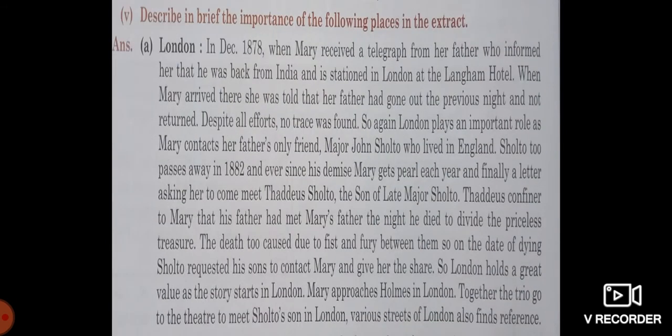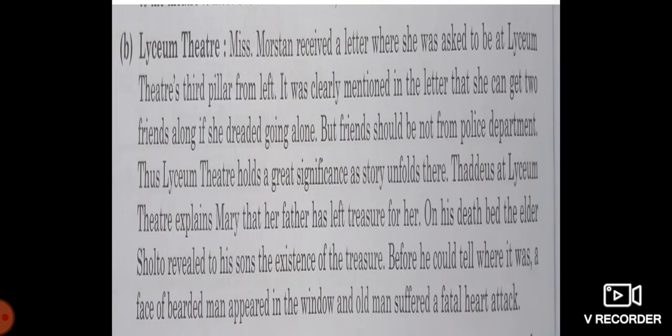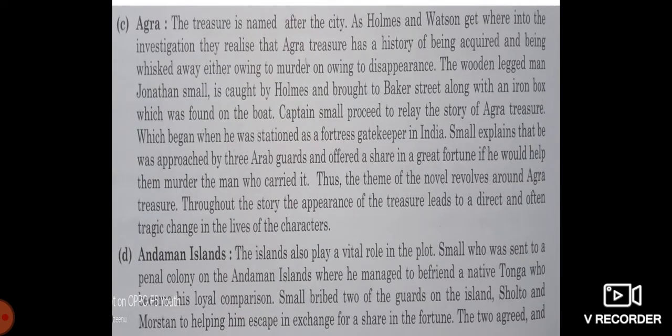Describe in brief the importance of the following places in the extract. The first place given is London, and London has been described. Take a screenshot and write it down in your English notebook. Moving further, the next place is Lyceum Theatre. Next is Agra and Andaman Island.